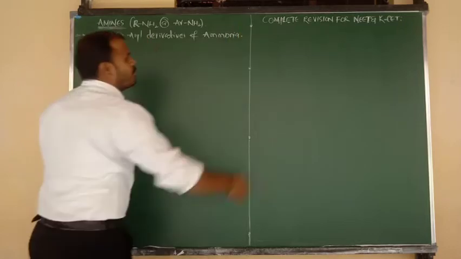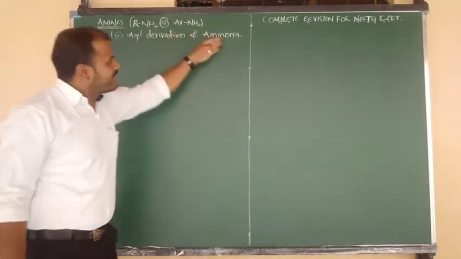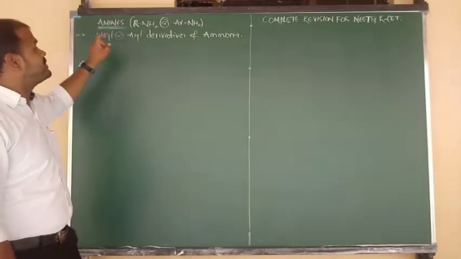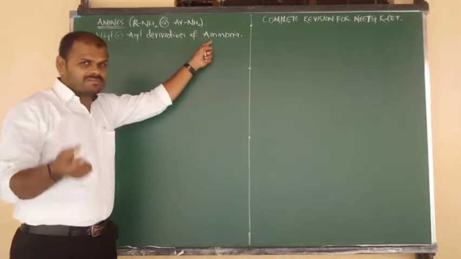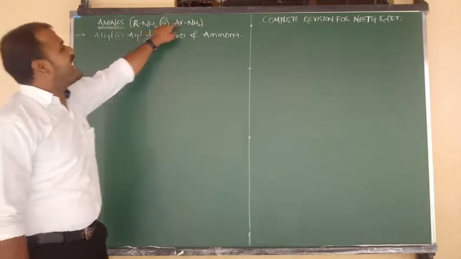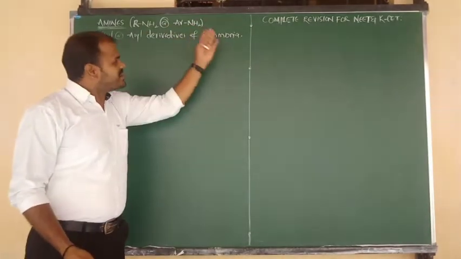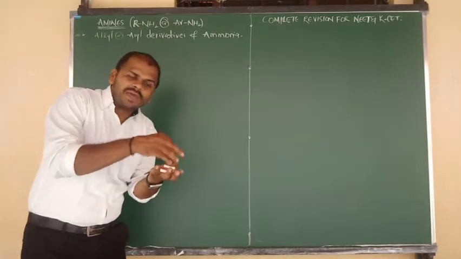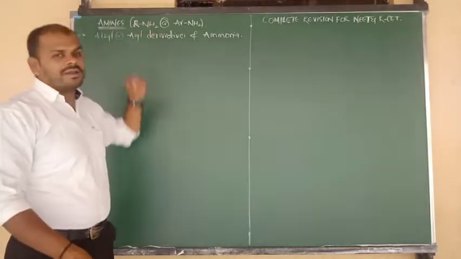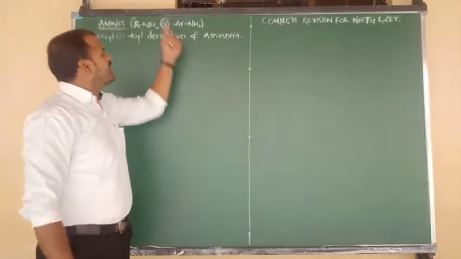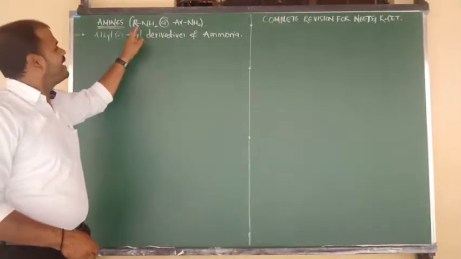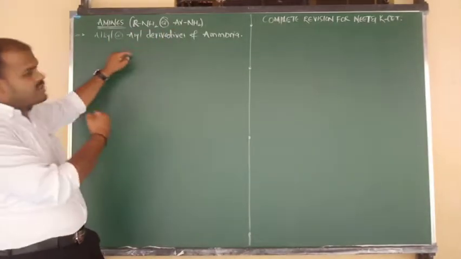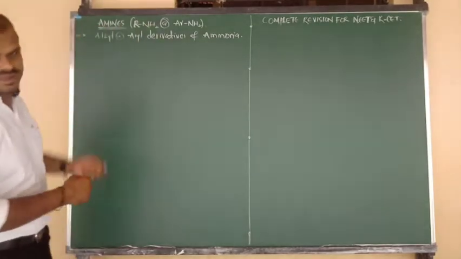What is the formula of ammonia? NH3. In that NH3, one of the H is replaced by R. That is nothing but RNH2. One of the H replaced by benzene, nothing but ArNH2. So in ammonia, by replacement of H by R, you are getting aliphatic amine. H by benzene, that is nothing but what beta? Aromatic amine. So alkyl or aryl derivatives of ammonia, they are nothing but the amines.